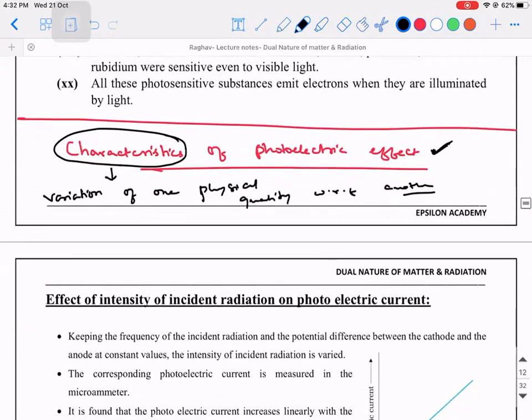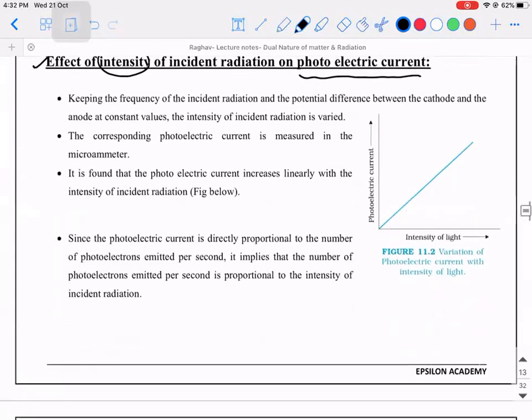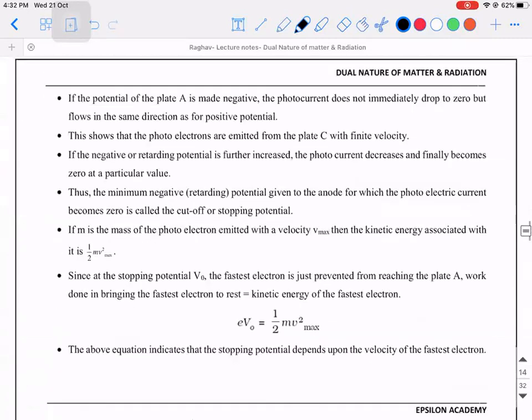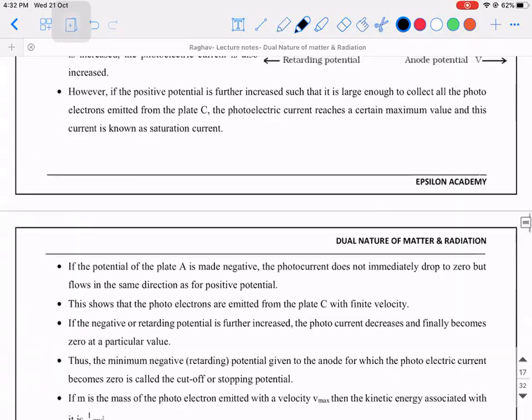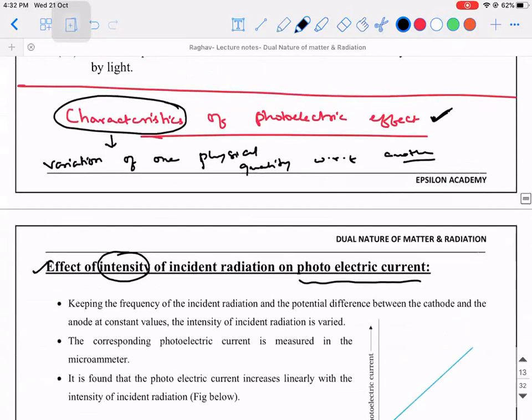I will just show you the headings first, then we will discuss each. The first topic is the effect of intensity of incident radiation on photoelectric current. Second, we will study the effect of potential difference on the photoelectric current. And third, we will study the effect of frequency on stopping potential. What the stopping potential is, I'll explain later. But you people give me a confirmation. Did you understand what exactly characteristics of photoelectric effect mean?